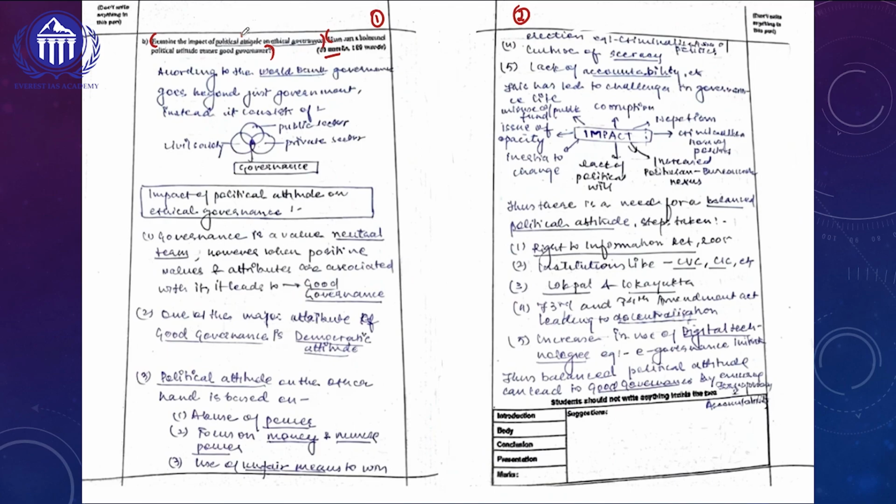Overall, if you look at this particular question, there are 2 components in the question and this question is picked from our GS paper 4 ethics component of the syllabus. In ethics, generally in mains exam, we will be having 2 sections, section A and section B, and this question is picked from section A theory component of the GS paper 4.